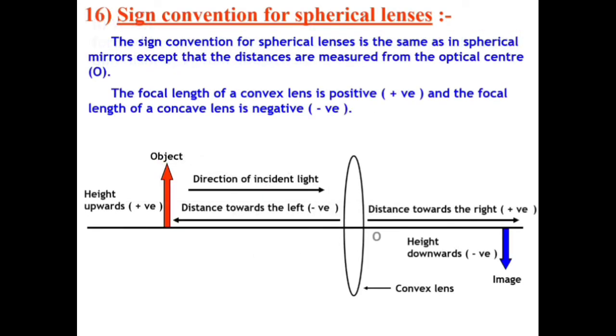Sign convention for spherical lenses. The sign convention for spherical lenses is the same as for a spherical mirror, except that the distances are measured from the optical center O. The focal length of a convex lens is positive and focal length of concave lens is negative.